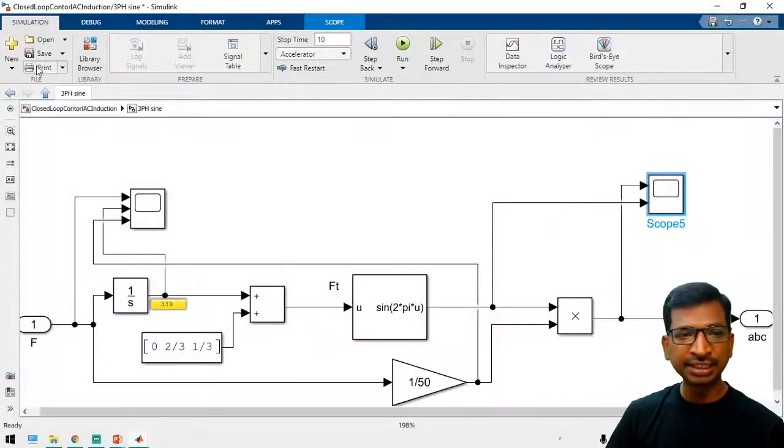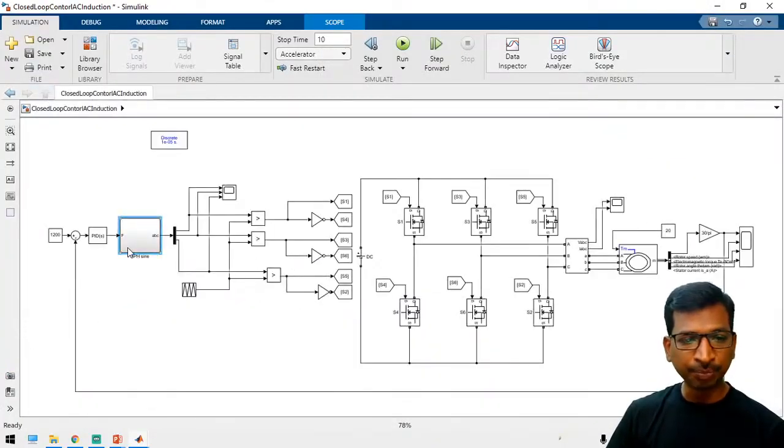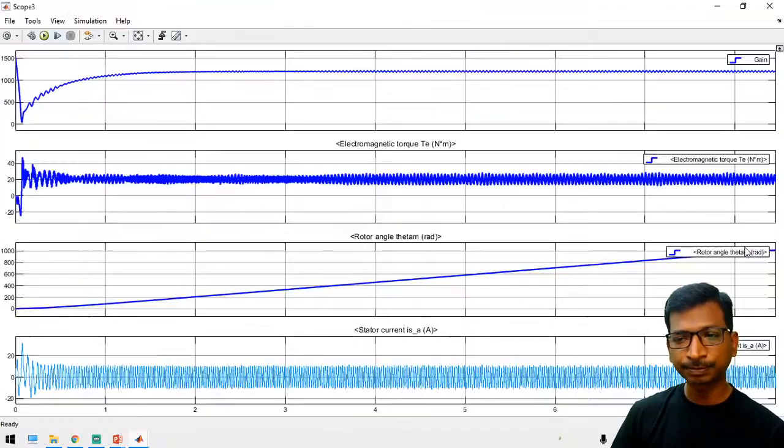So like that we are generating the 3 phases, 3 inputs, so 3 ABC, and the reference value is the common reference value, right? So if you compare the 3 ABC with the common reference, then you will get a pulse width modulation. So simple pulse width modulation. And now see here the closed loop advantage is,